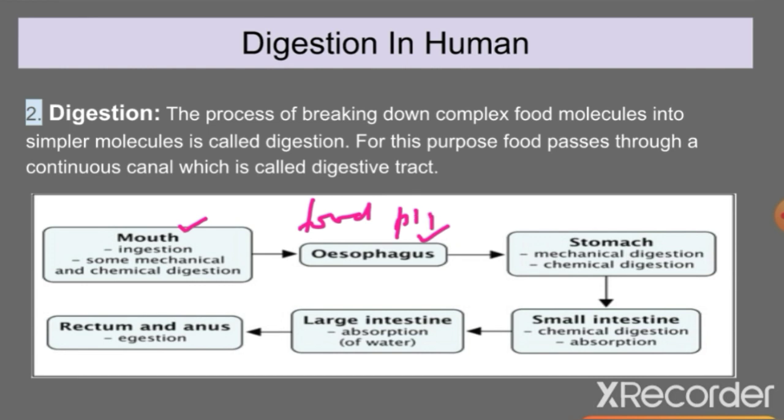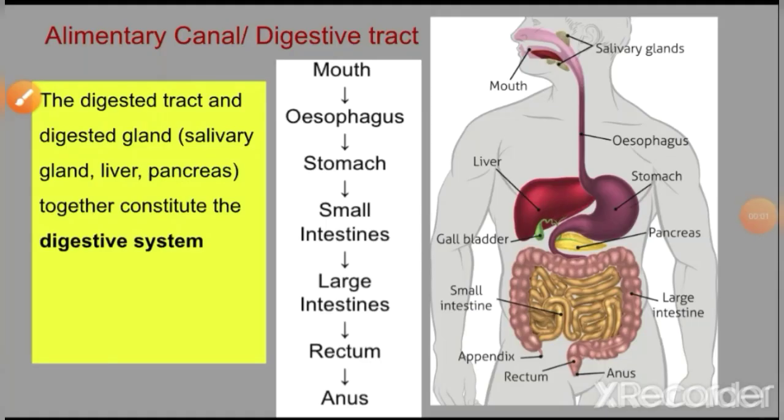Then the food enters into the food pipe. Then after the food pipe, it enters into the stomach, then the small intestine, then the large intestine, and then it is removed out of the body through the rectum and anus. So let's understand with this diagram what happens in digestion.